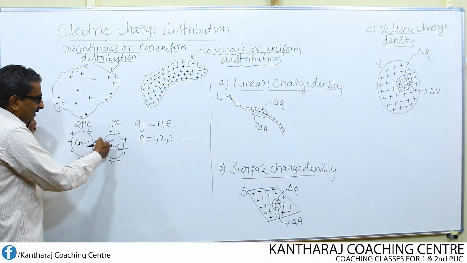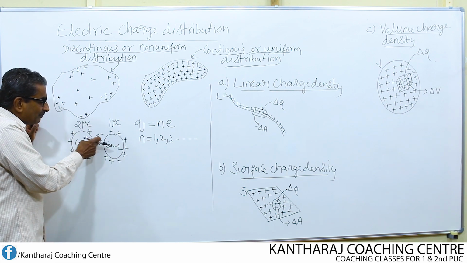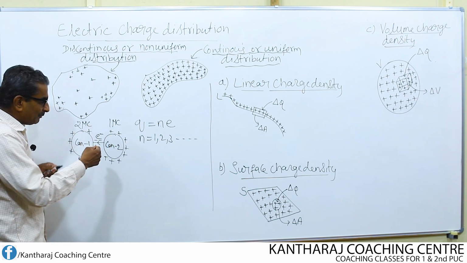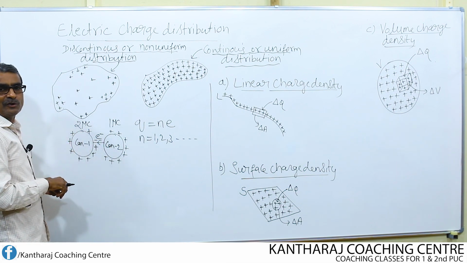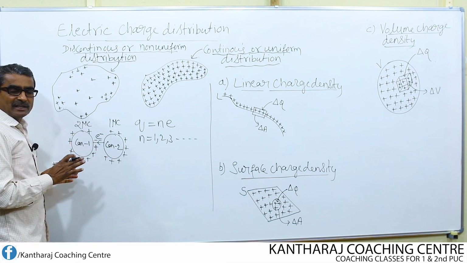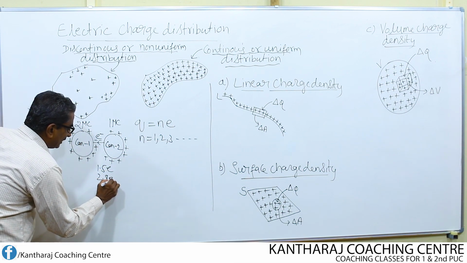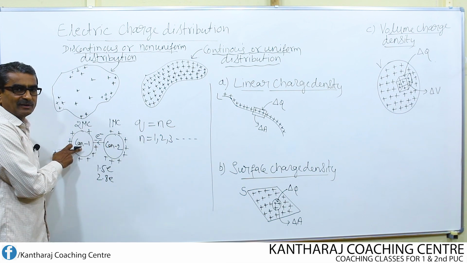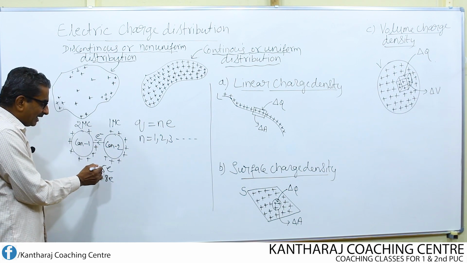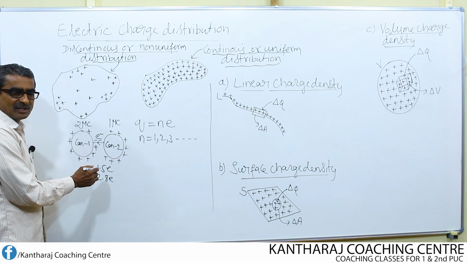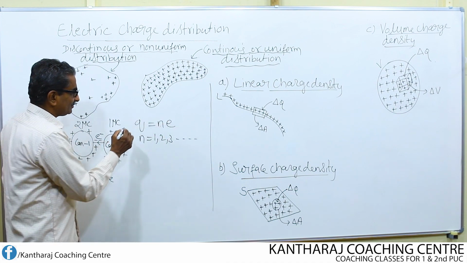So from this conductor, how can the electron flow? Electrons have to flow one by one. That means a minimum of 1 electron can flow, or 2 electrons, or 3 electrons, like that. But there is no flow of 1.5 electrons or 2.8 electrons from conductor 2 to conductor 1. Charge cannot flow in fractions. 1.5 electrons, half an electron, fraction, it's not possible. That is the meaning of charge being quantized.